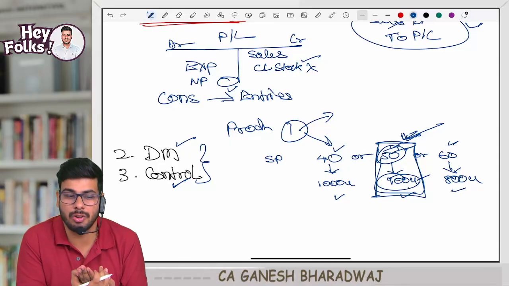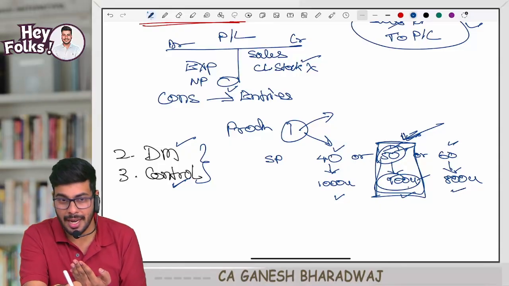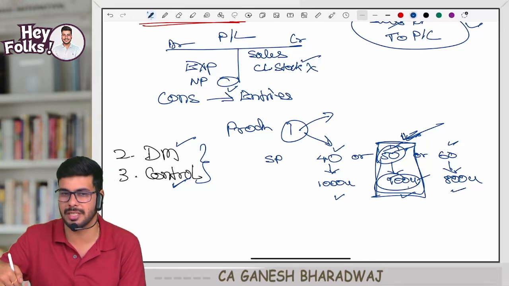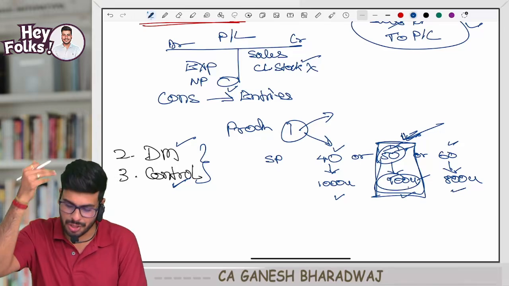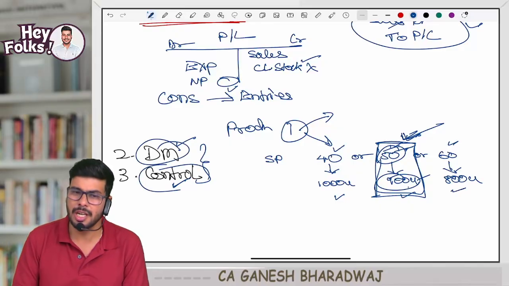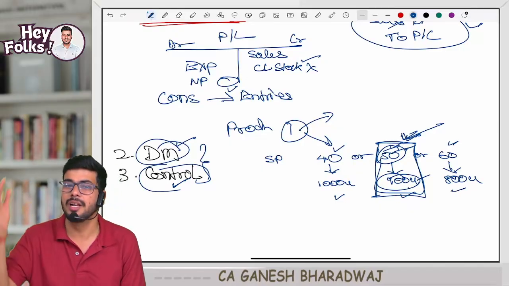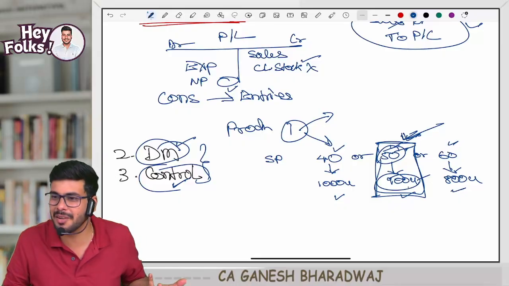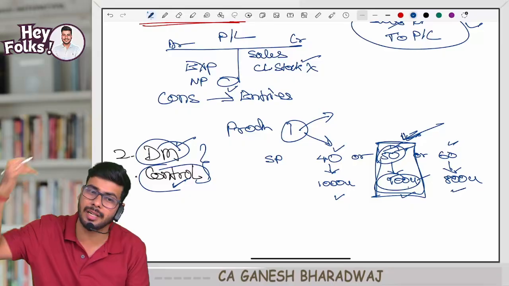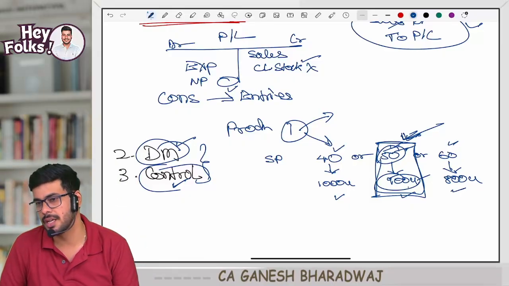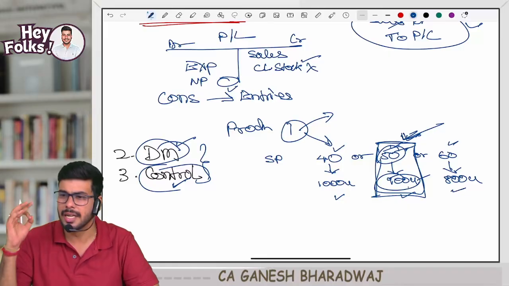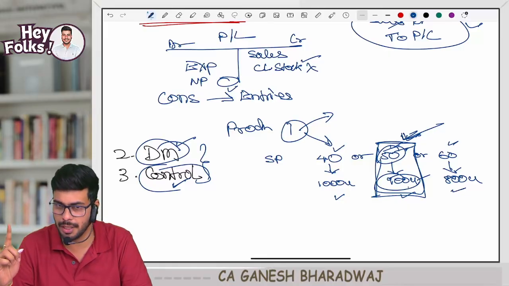So when you say you're controlling someone, you tell them to do something and check whether they have done it right or not. Correct? That process is called controlling, which we do in our subject. Clear with this, guys, right? So here completely cost needs to be looked at from a different perspective. For decision making, you look at cost from a completely different perspective, because the objective is different. Clear with this. And for the first objective, stock valuation, profit computation, cost will be looked at completely differently. Clear with this, guys. Are you all able to understand the three broad reasons why we are studying this chapter? Is everyone able to follow this?